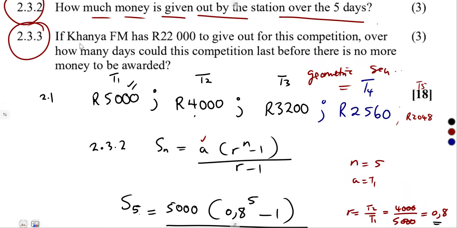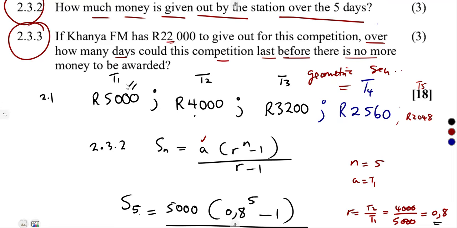2.33. If Kenya FM has 22,000 Rand to give out for this competition, all in all, that's what they have. Over how many days would this competition last before there is no more money to be awarded?